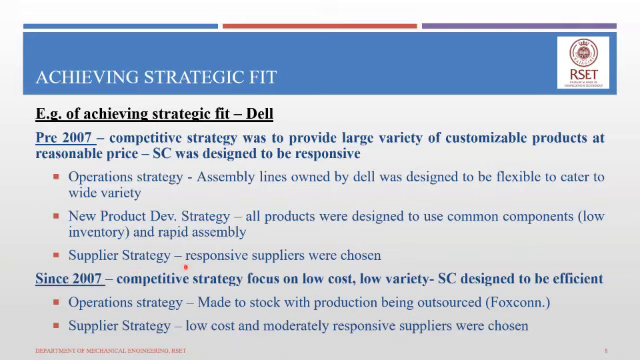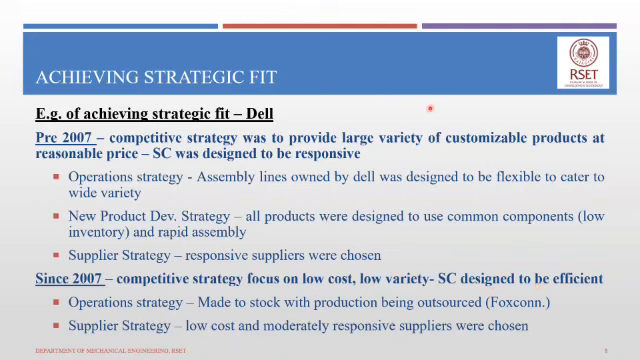Since 2007, the company changed its competitive strategy. Rather than focusing upon delivering a variety of customizable products, they changed their competitive focus to low cost and low variety, where they started to sell their products to resellers. So their competitive strategy started to focus upon products which were lowly customizable. The amount of customization was very low, so they reduced their product variety, and they also wanted to compete based upon cost. And for achieving this competitive strategy, the entire supply chain was designed to be very, very efficient.